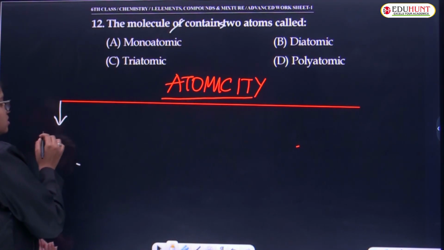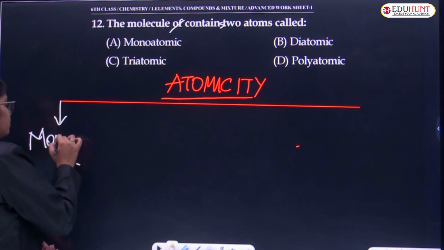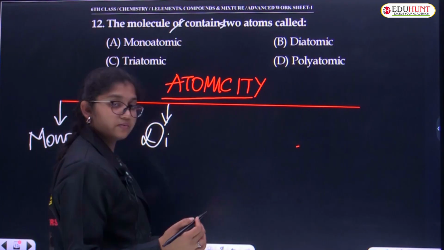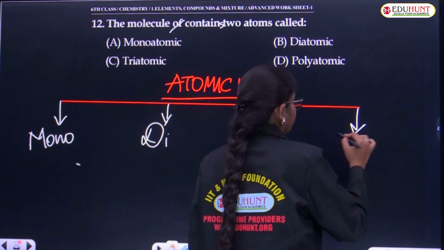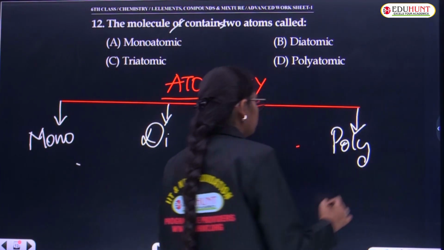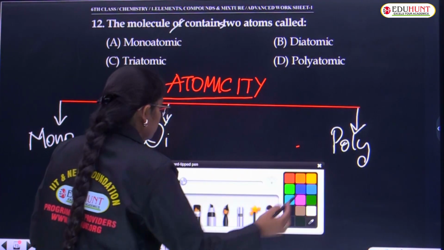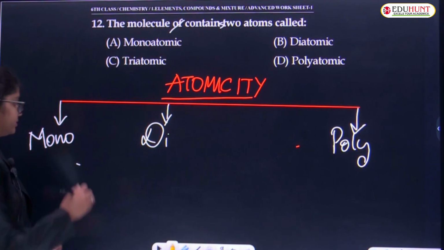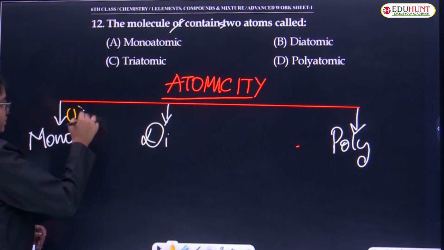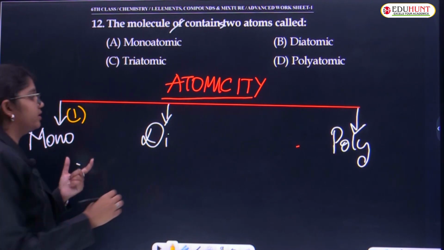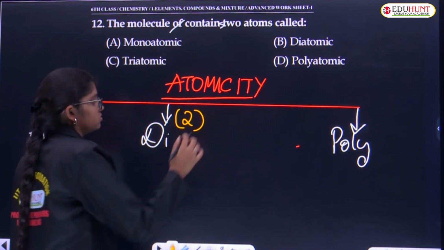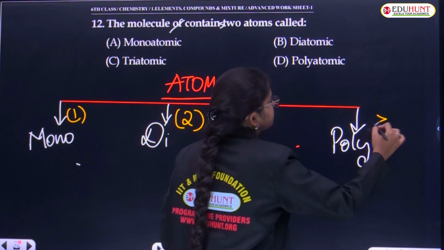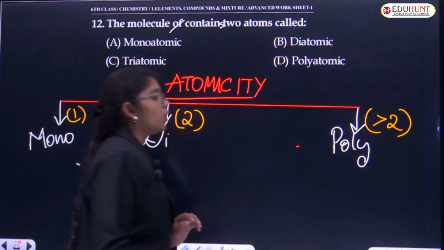First is monoatomic, second is diatomic, and third is polyatomic. What is monoatomic? Mono means having only one atom in the particular element. If it is only one atom, it is called monoatomic. If it is two atoms, strictly diatomic. If it is more than two atoms, we call it polyatomic.